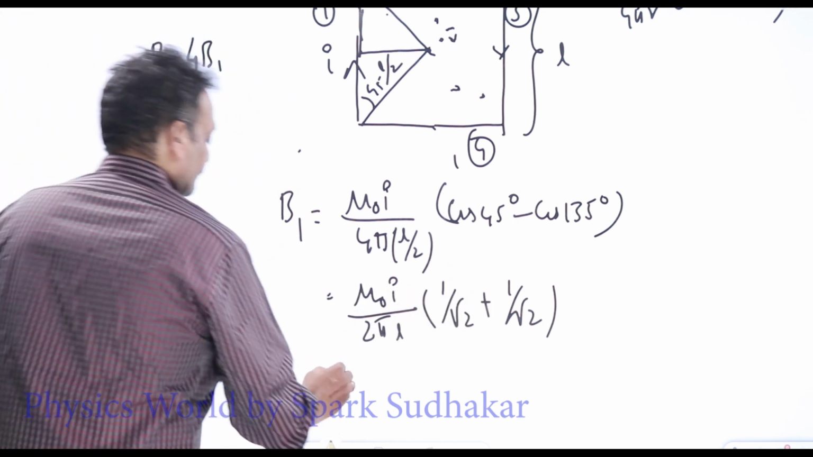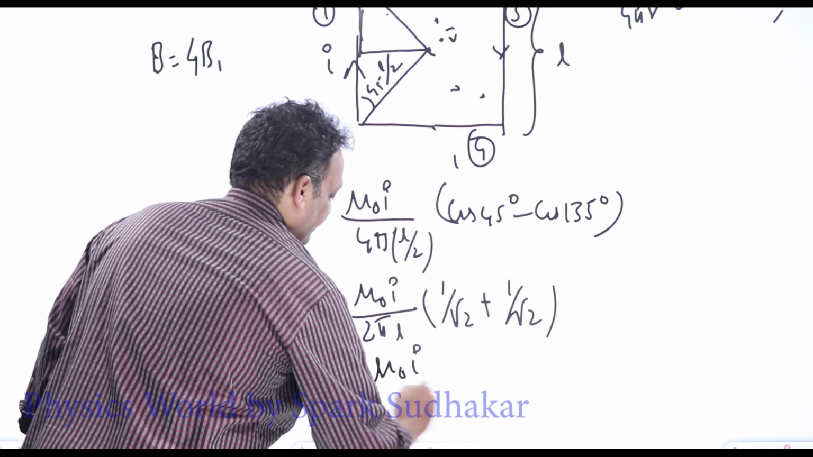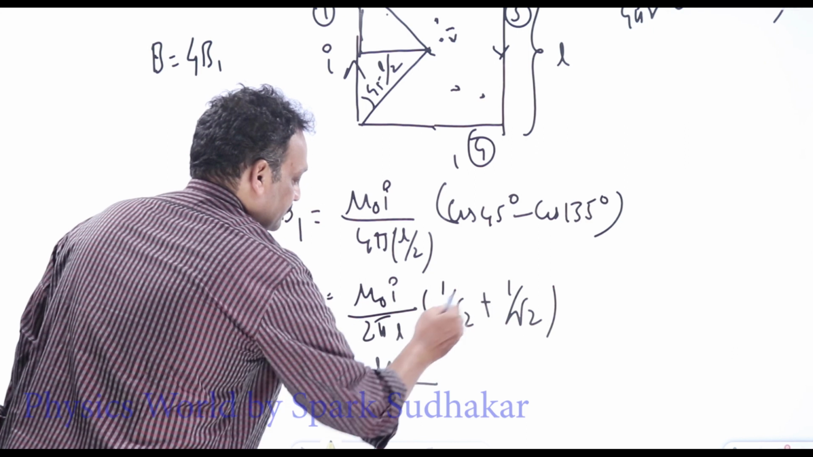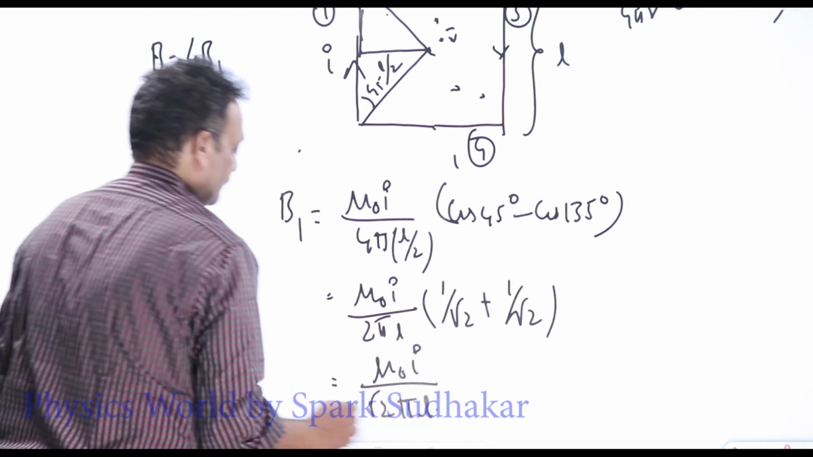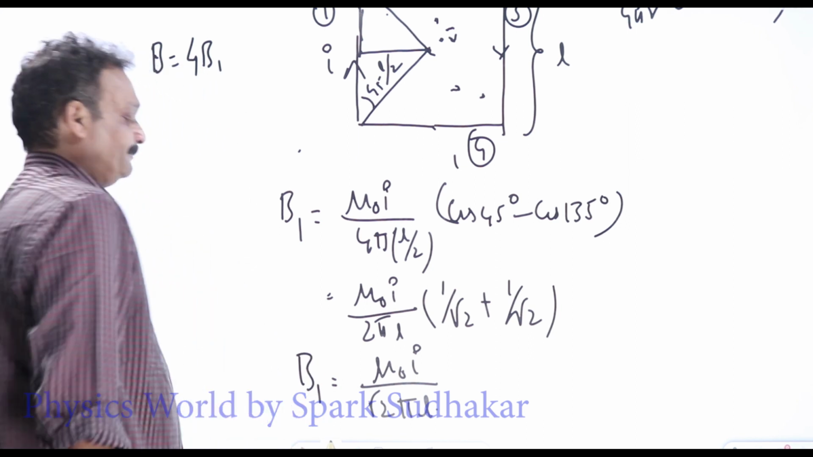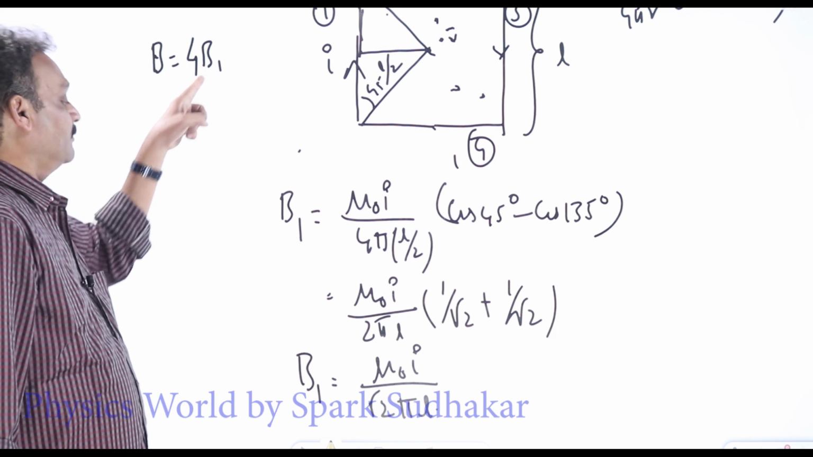Okay, so root 2 means mu naught I by 2 pi L into root 2, so here we will get only root 2 pi L. This is B1. So what is the total magnetic field? Total magnetic field B equal to 4B1.